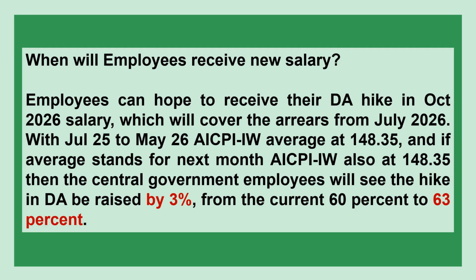When will employees receive the new salary? Employees can hope to receive their DA hike in the October 2026 salary, which will cover the arrears from July 2026. With the July 2025 to May 2026 AICPI-IW average at 148.35, and if the average stands the same for next month's AICPI-IW also at 148.35, then central government employees will see DA raised by 3%, from the current 60% to 63%.